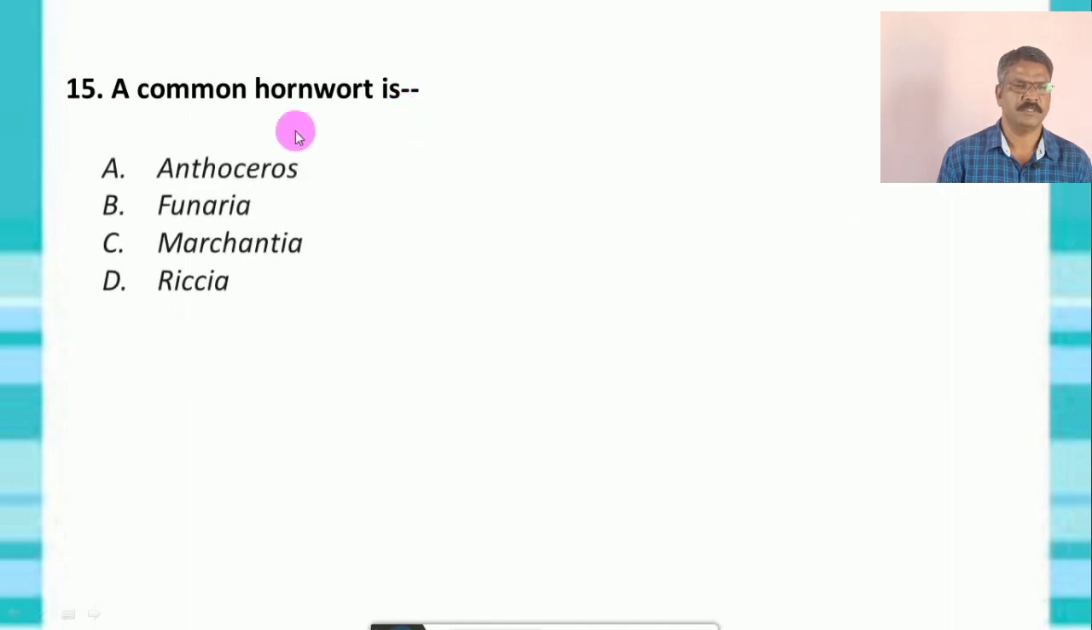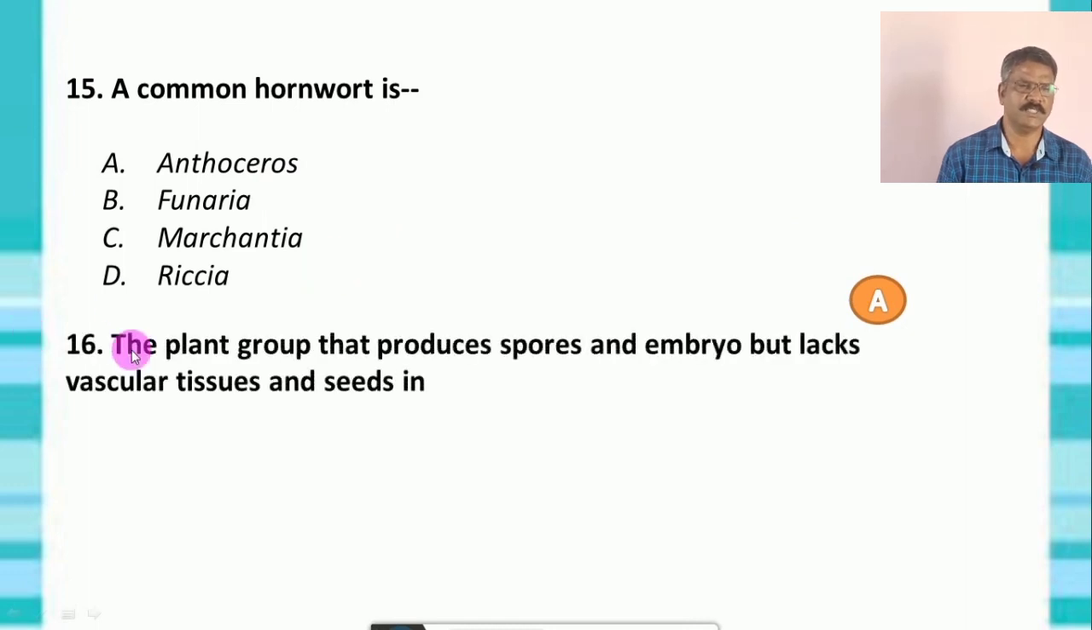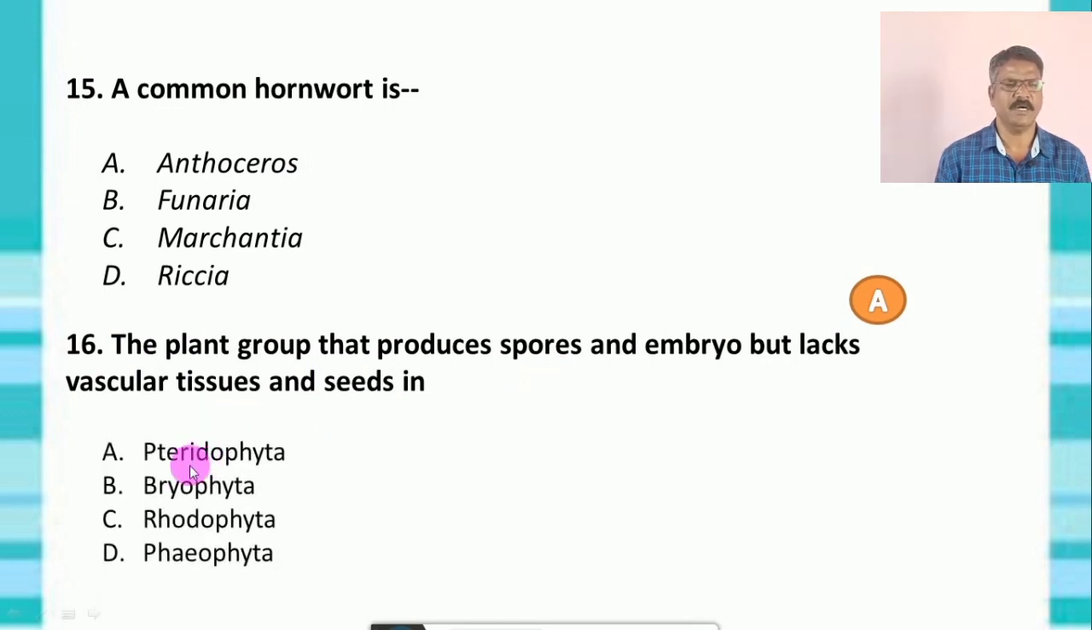Question number 15. A common hornwort is, the options are A. Anthoceros, B. Funaria, C. Marchantia, D. Riccia. And the correct option is A, that is Anthoceros is the common hornwort. Question number 16. The plant group that produces spores in an embryo but lacks vascular tissues and seeds. The options are A. Pteridophyta, B. Bryophyta, C. Rhodophyta, D. Phaeophyta. And ultimately the correct option is B, that is Bryophyta.